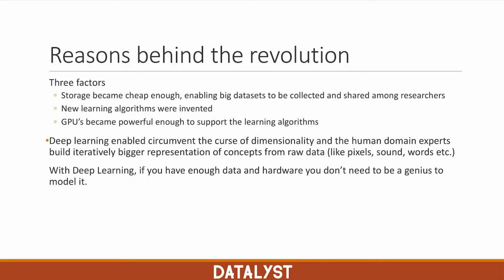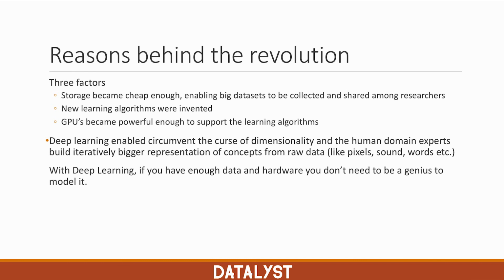So, what are the reasons behind the deep neural network revolution? First of all, storage became cheap as years went by, and finally we were able to get in our possession very, very big datasets and start sharing them with each other. Secondly, we developed better algorithms for training neural networks, such as pre-training and some variants of backpropagation. And finally, graphical processing units became powerful enough to support training deep neural networks, speeding up the training of these networks considerably compared to CPU training.